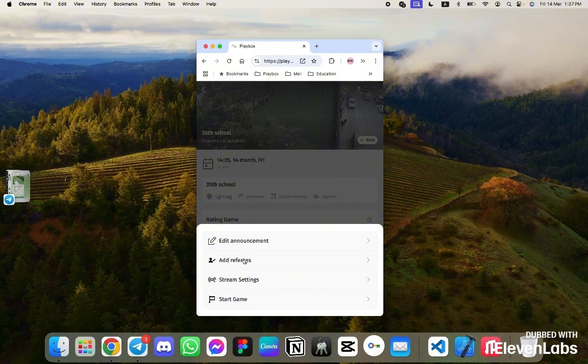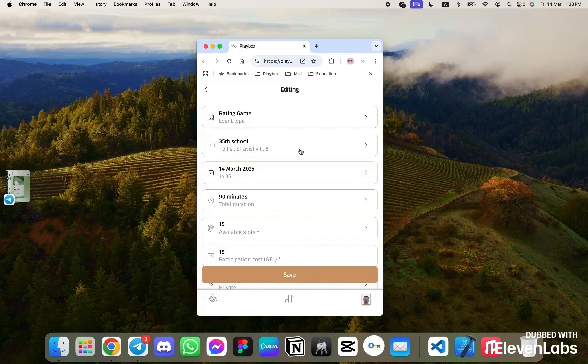For instance, if you become some kind of cool organizer and want to spend time on this, you can appoint guys who will conduct the games for you. So this is a standard practice. Sometimes this is done simply if 2 people work together, or if you've reached a level where you have employees, you just assign them to your games. Then we have streaming settings. And the main thing is to start the game. That is, when everyone is ready, you can start the match. So let's go through everything step by step.